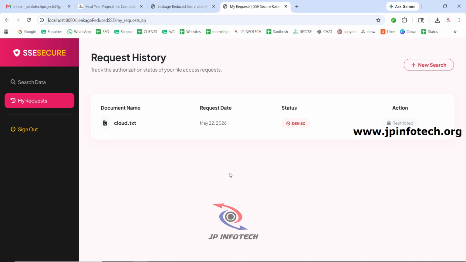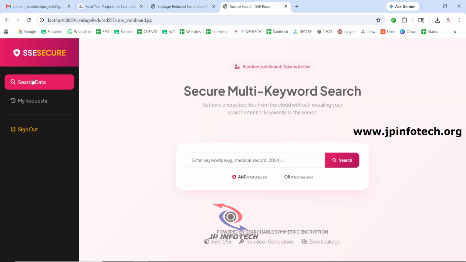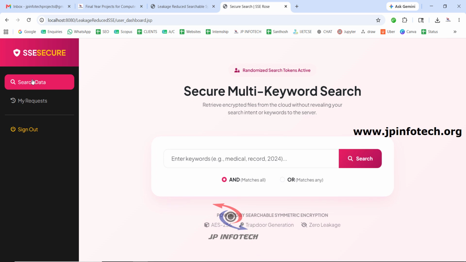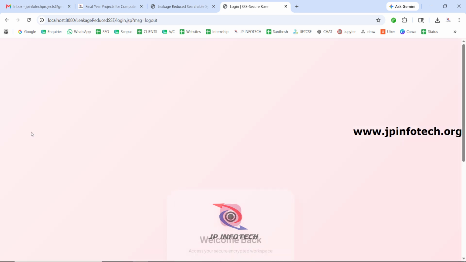In this way you can create as many data owners as you want, upload many different files, and use different data users to search for the files and show the different outputs accordingly. Now let me sign out from this part.